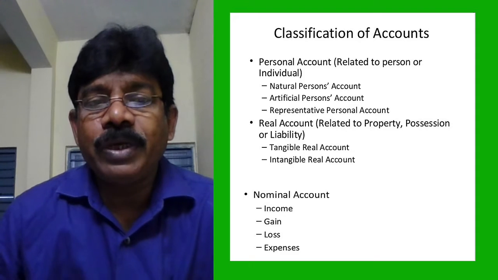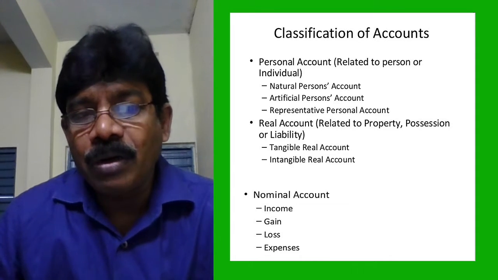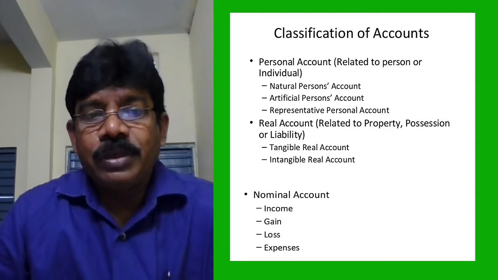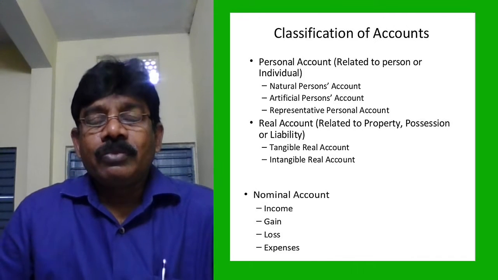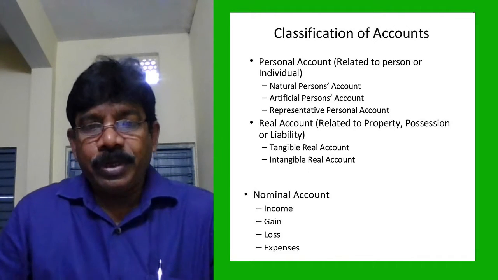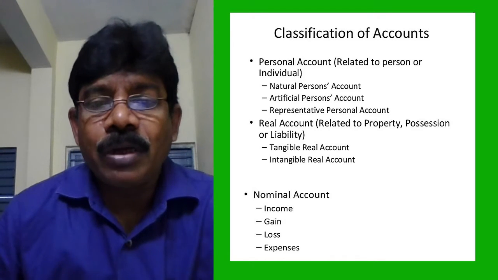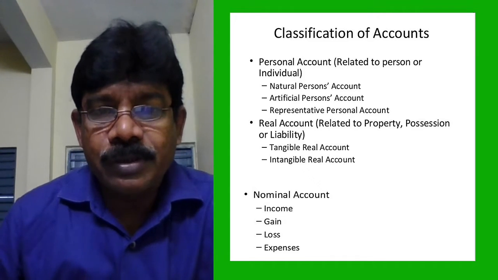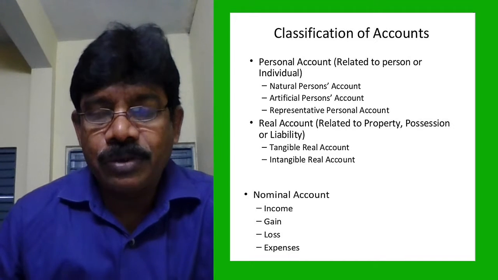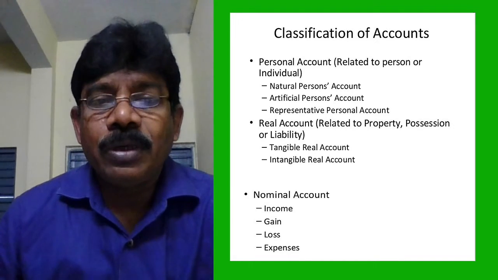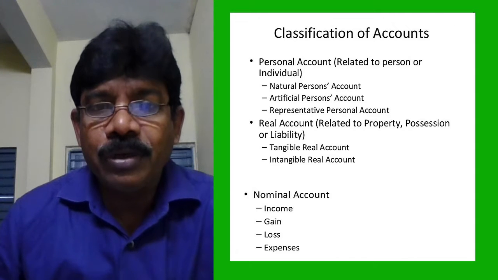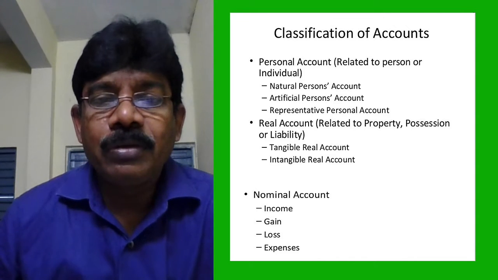Intangible, which we cannot see, but those are called assets. Such types are copyrights, patents, goodwill. These are called intangible assets. You have an idea of this when you are preparing a balance sheet at intermediate level.